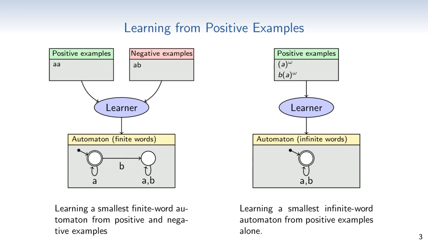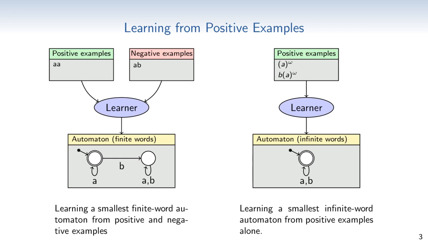First, reactive systems do not terminate. So we need to learn automata over infinite words, such as Büchi automata. The given traces can also not be finite, but need to be infinite, and in practice they are normally lasso-shaped, with a lasso handle for the beginning of the word, and a lasso cycle for the part that is repeated infinitely often. Secondly, and probably more importantly, in many applications, we only have positive examples, as depicted here on the